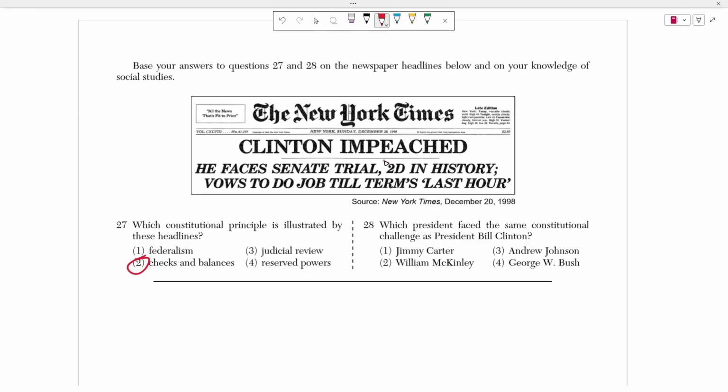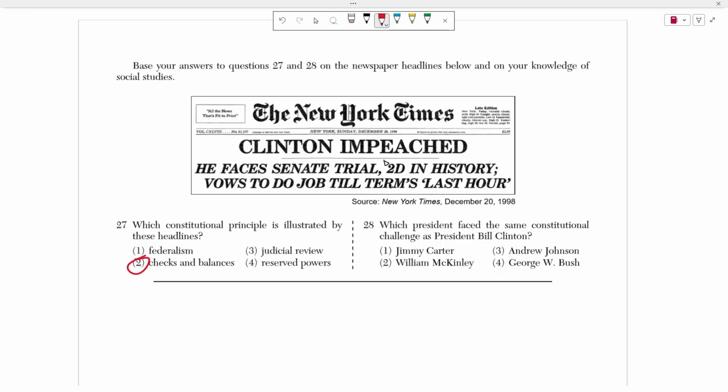Bill Clinton obviously remained in office because the Senate did not vote to remove him, but he was impeached because the House voted for that. So that is checks and balances, right? If a president is extremely corrupt, or does something that is unconstitutional, the other branches of the government have the right to call him out on that and actually make him lose his job as a result.